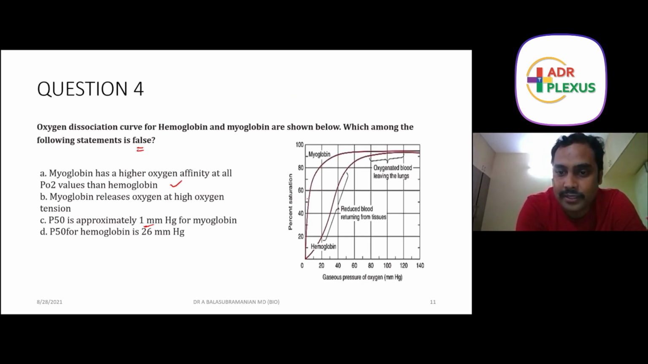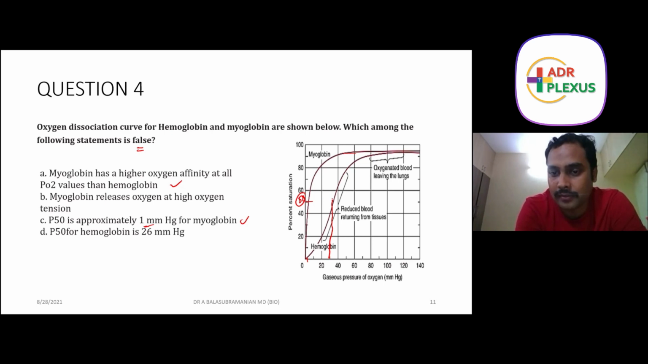Look at this. Somewhere, this is 50% saturation. And look at the value for myoglobin. It's very less, right? And look at the value for 50% for hemoglobin. It is somewhere around here. So from this graph, the 50% saturation will come at 1, correct? That is correct for myoglobin. This is the graph for myoglobin. It will come at 26 for hemoglobin. So this is also correct.